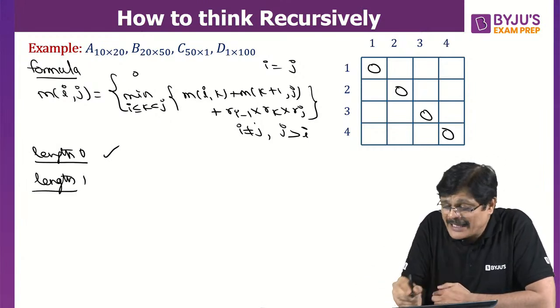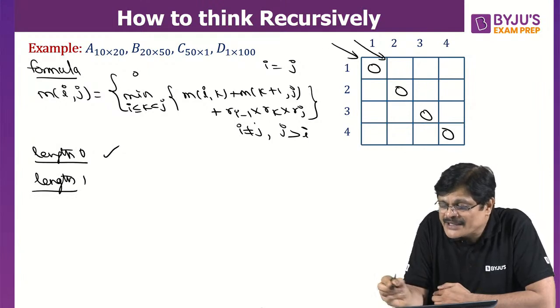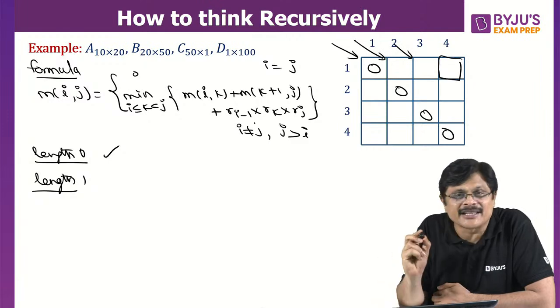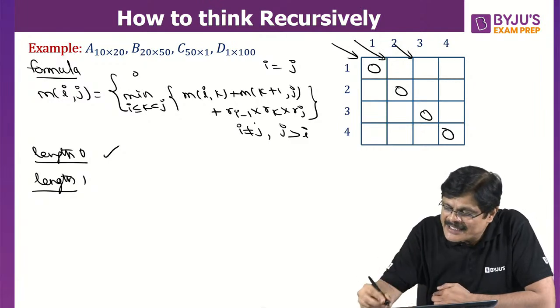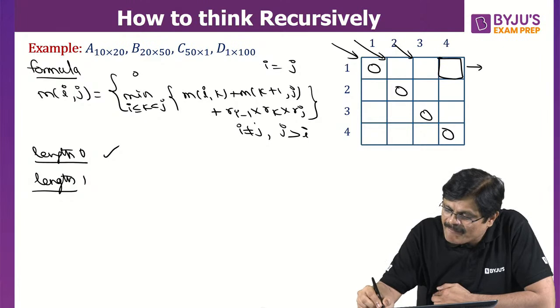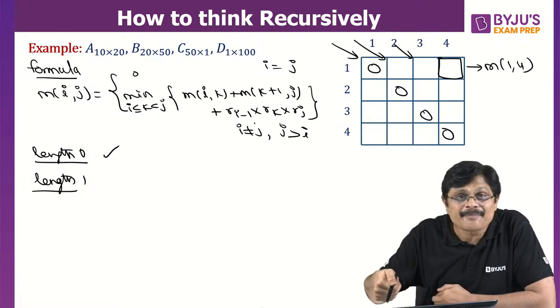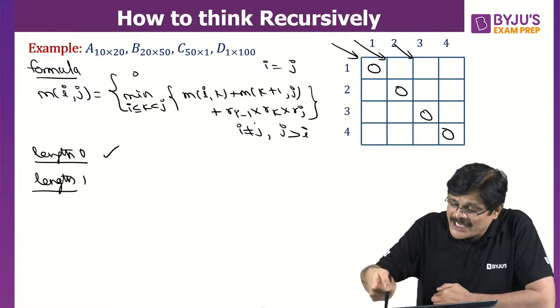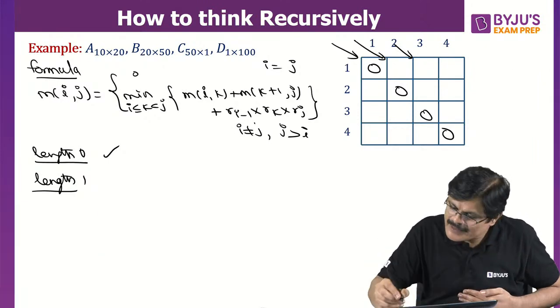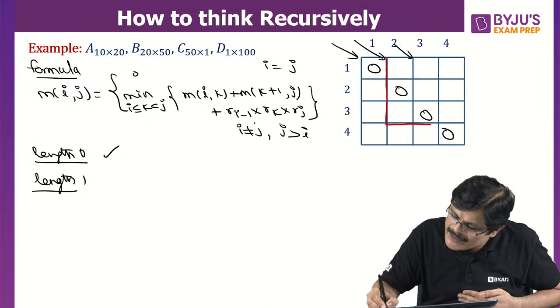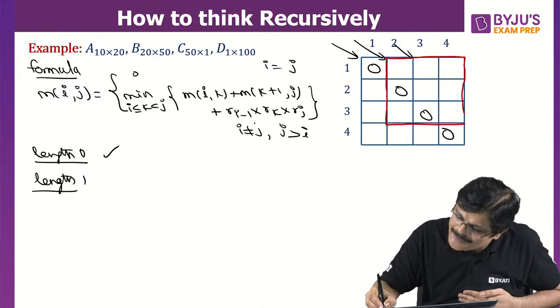We are going to fill like this. First length 0, then length 1, then length 2, and finally length 3. And this length 3, this M14, is your final answer. M14 is your final answer. Now, actually within the table, this is your S table.